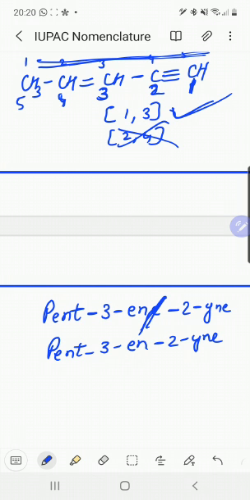So this is the complete name of the compound, pent-3-en-2-yne.